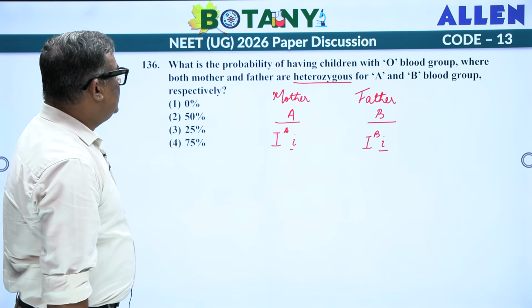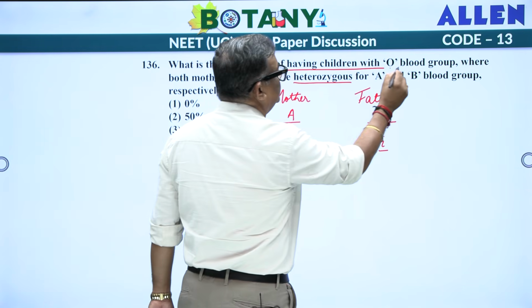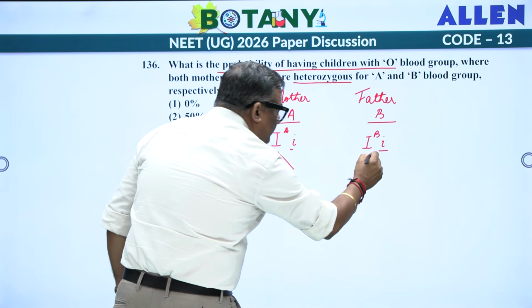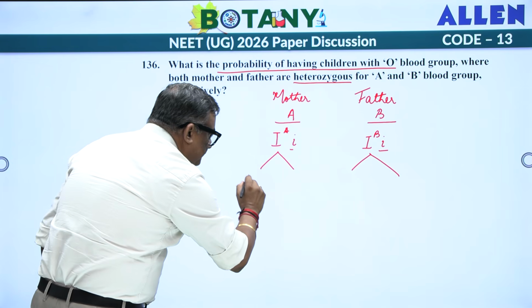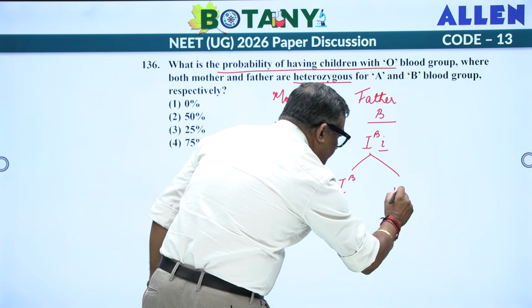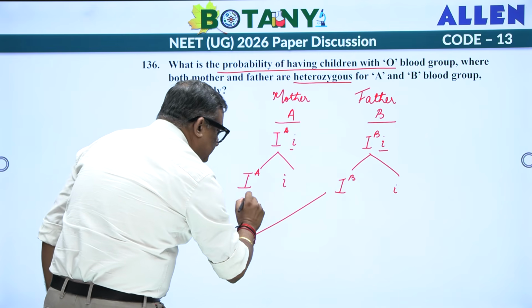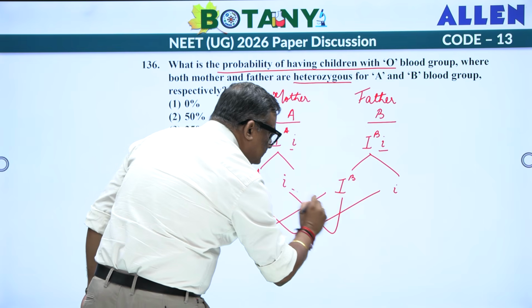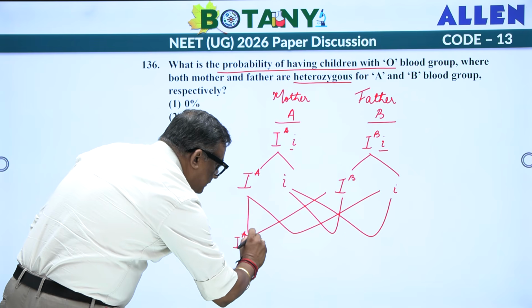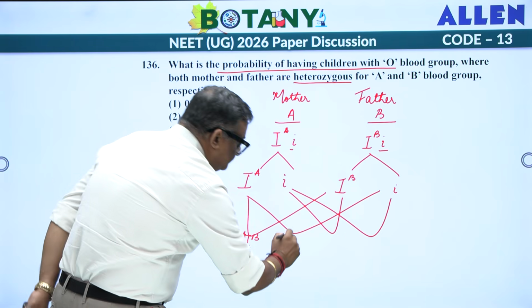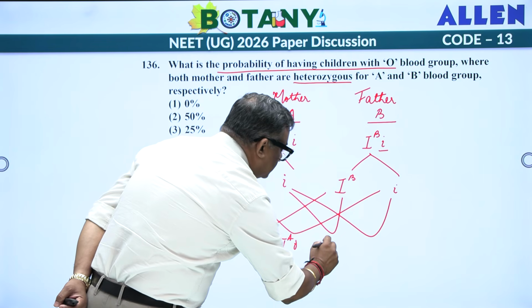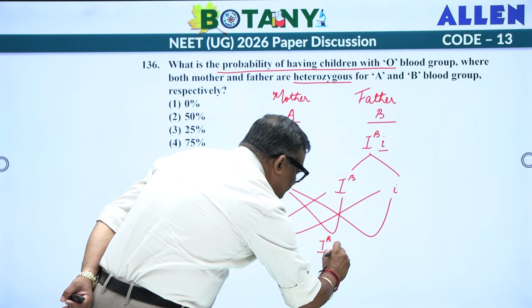Fine. They are asking what is the probability of having a child with O blood group. So now let's go for the calculation. It will give rise to two different gametes, IA small i and IB small i. This can go with this, can go with this. Now look at the first combination, it is IA, IB. Look at the second one, IA small i. Look at the third one, IB small i.